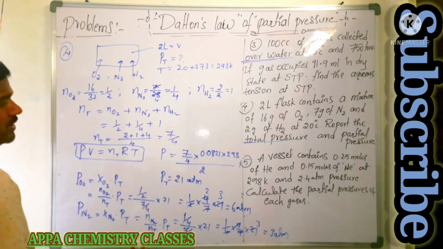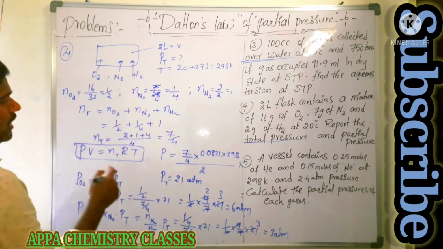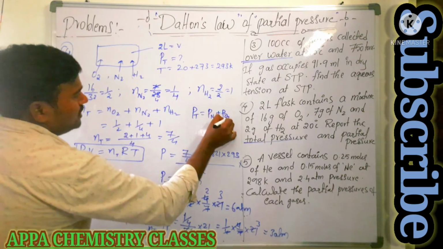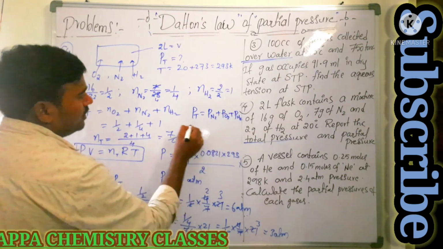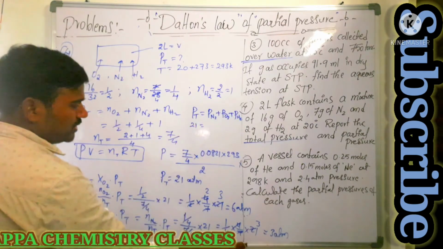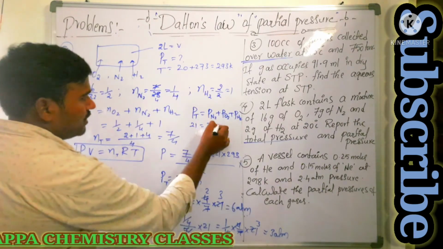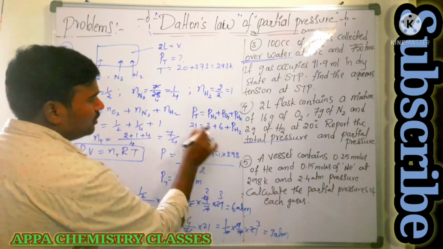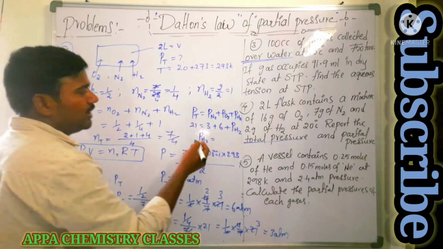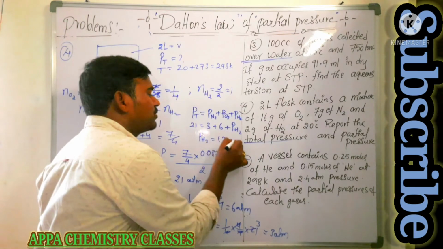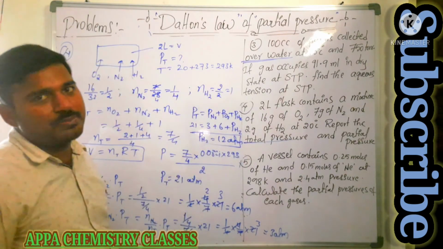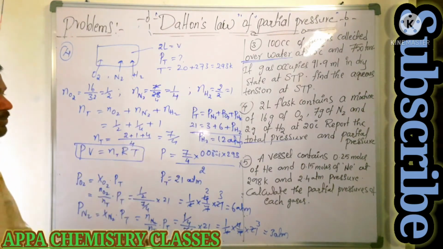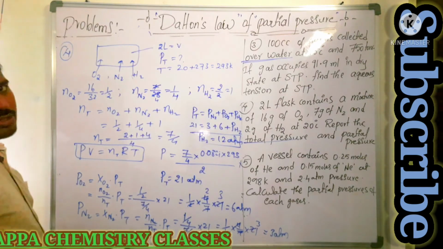Pressure created by the oxygen is 6 atmosphere. Then what is the pressure created by the hydrogen? That is, total pressure is equal to PN2 plus PO2 plus PH2. So then Pt is 21. P nitrogen is how much? 3. P oxygen is how much? 6, plus PH2. PH2 is equal to 21 minus 9, you have to do. 21 minus 9 is how much? It is 12 atmosphere. Is that clear? Partial pressure of hydrogen. I think you have understood the fourth question. How you are going to calculate partial pressure and how you are going to calculate total pressure, you have understood.